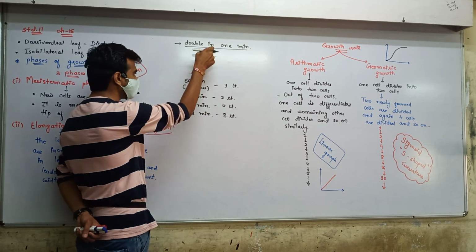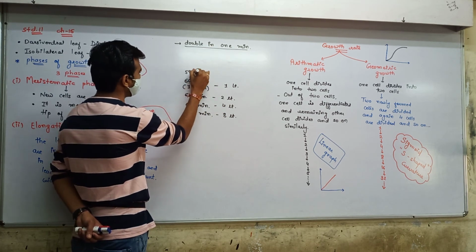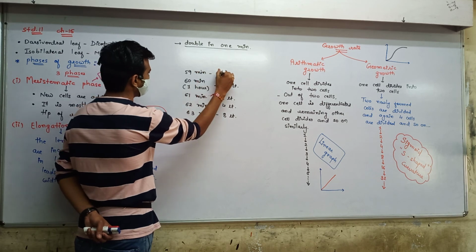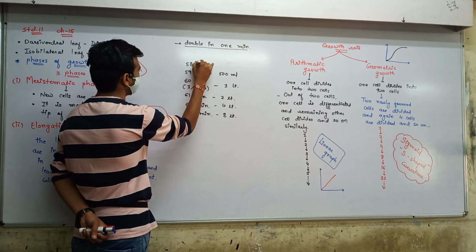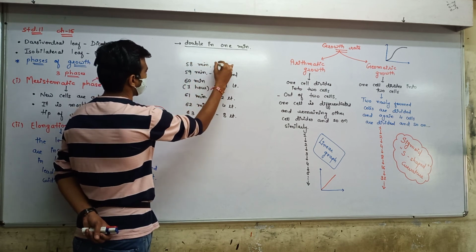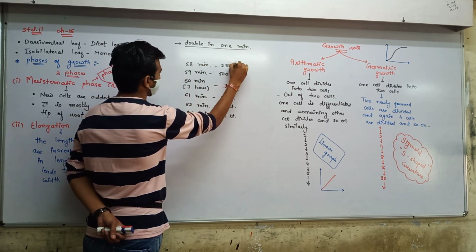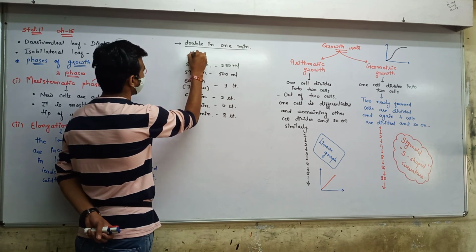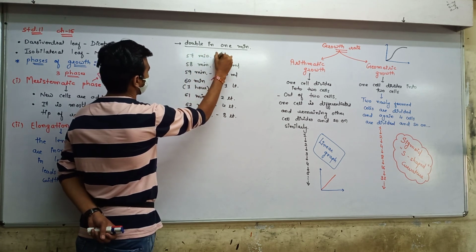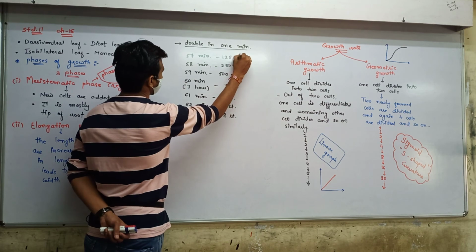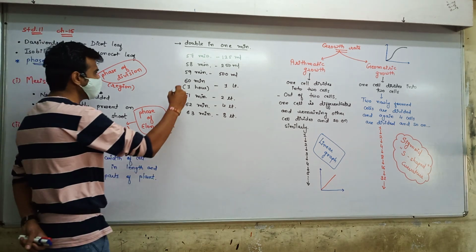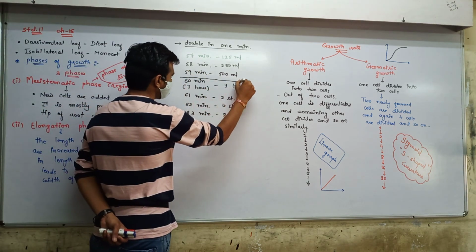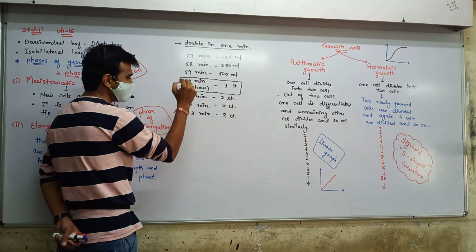Now we can go backward. At the 59th minute, 500 ml of solution there. 58th minute, 250 ml there. At the 57th minute, 125 ml there. Now got it? Now assume at 1 hour, 1 liter of solution there.